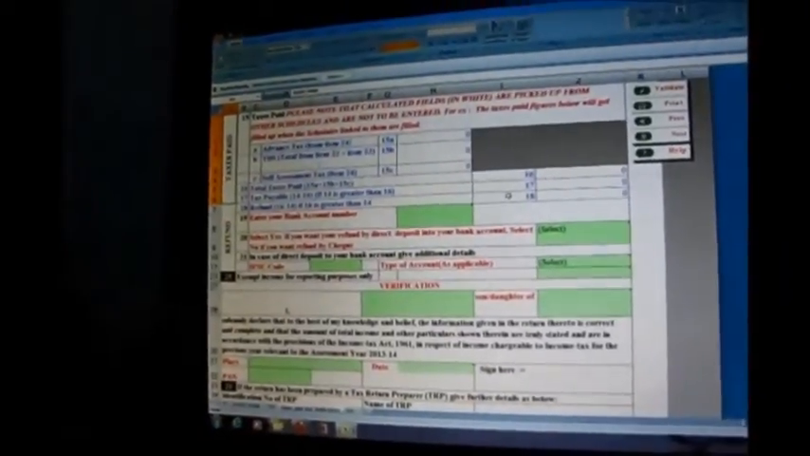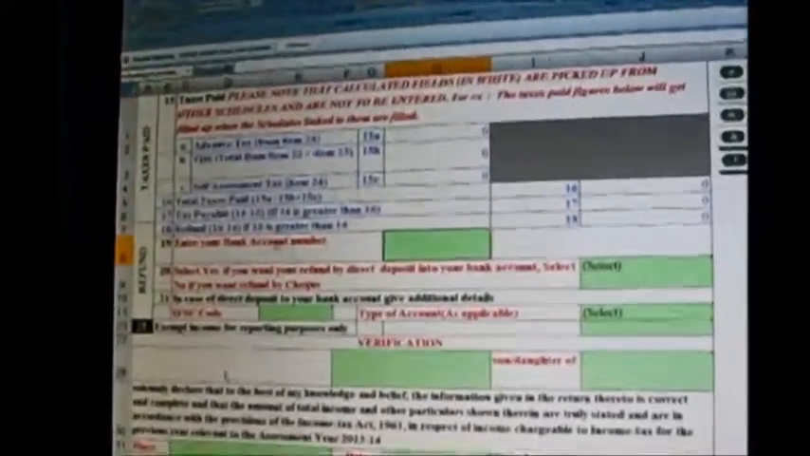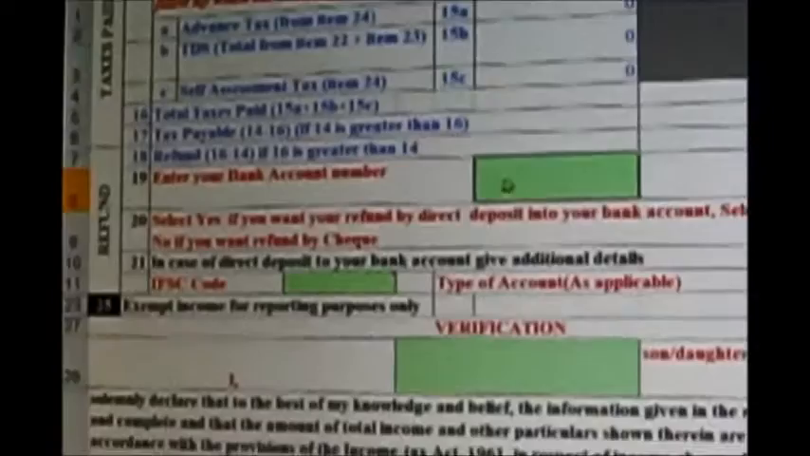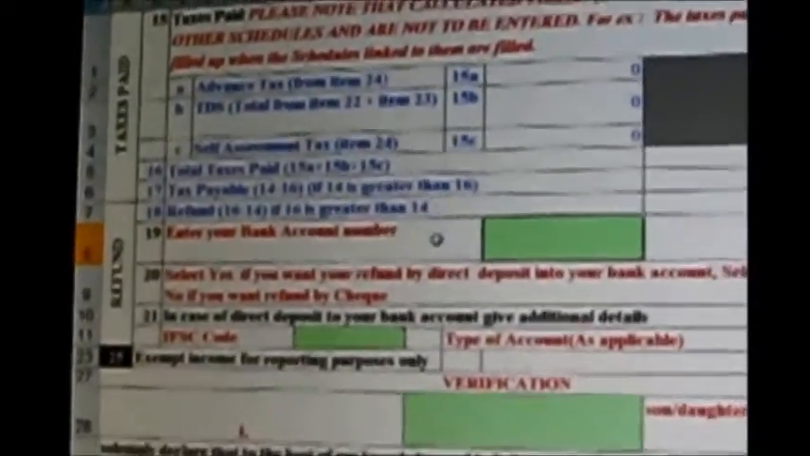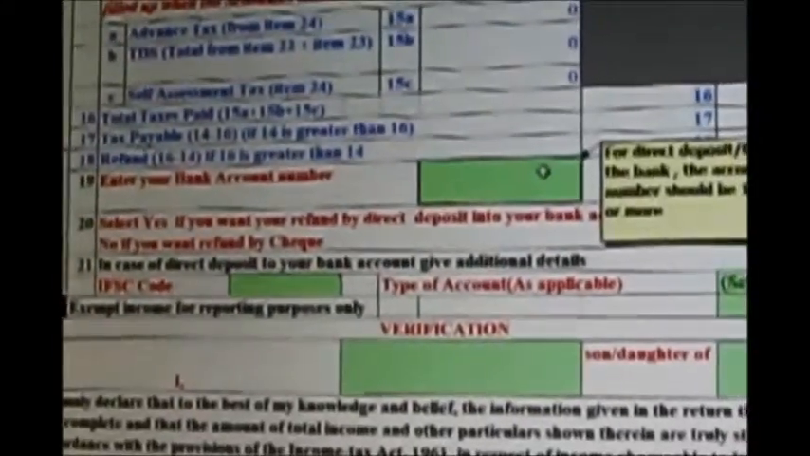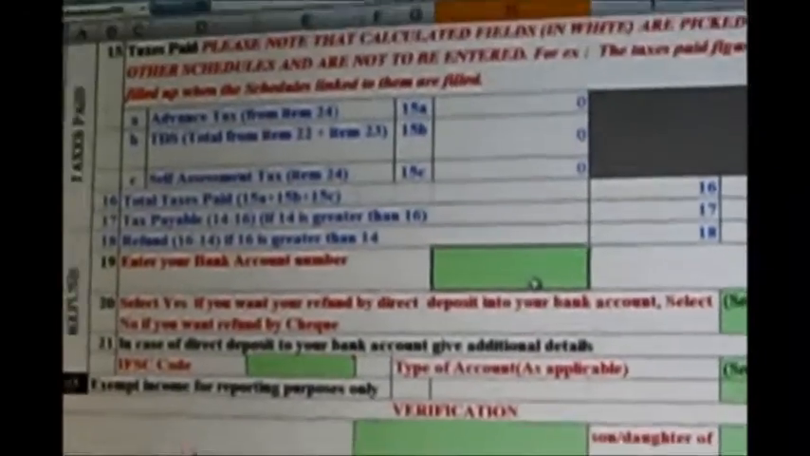Now I come to the last option, that is tax paid at verification. Now all this blue thing will automatically get filled over here, and you just have to enter this red one, that is the bank account number. Correctly enter the bank account number. It's very important. Why is this important?